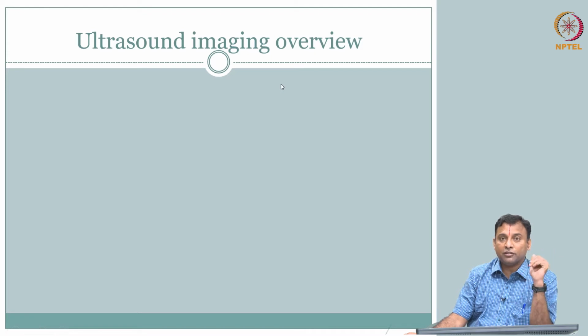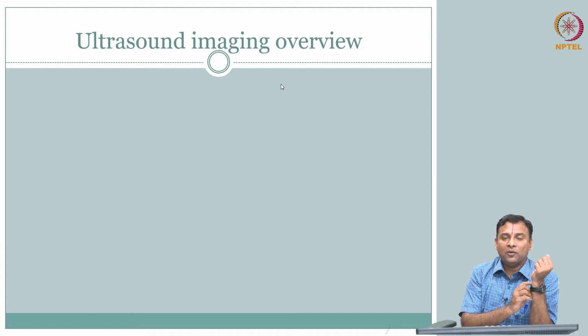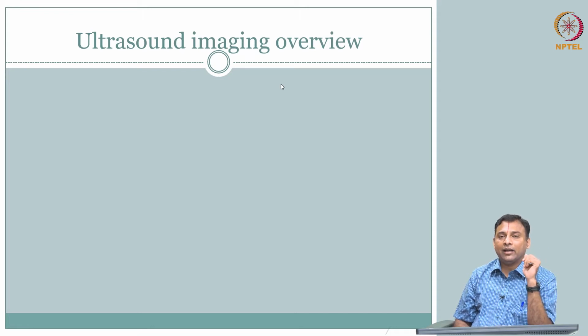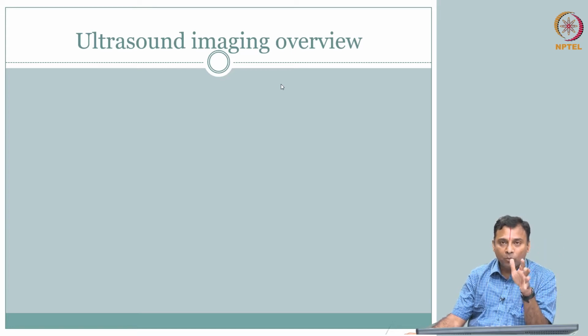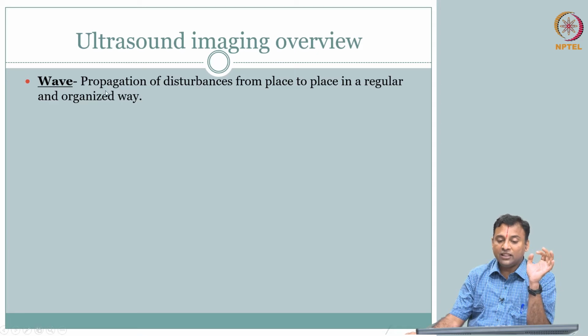even from the fundamentals to which engineering program students are exposed. Electrical background students would typically be exposed to electromagnetics, whereas the moment you talk about sound and pressure, it is always mechanical engineering. So, you see the interdisciplinary nature of imaging systems, and more so ultrasound, starting with the fundamentals. So, a wave is the propagation of a disturbance from place to place.